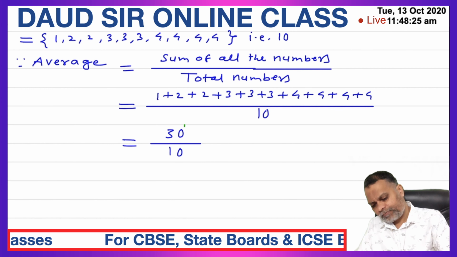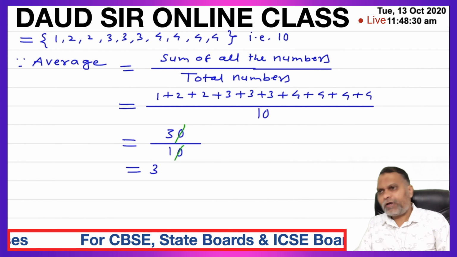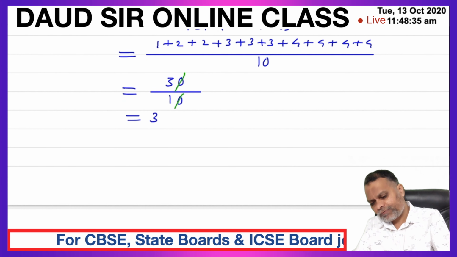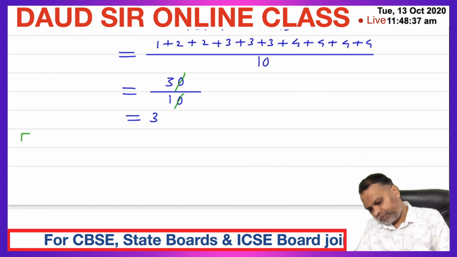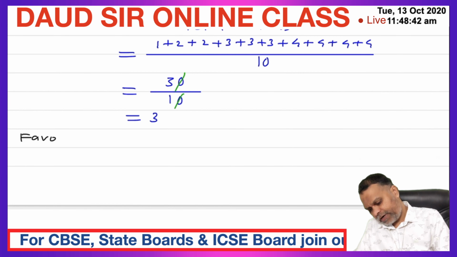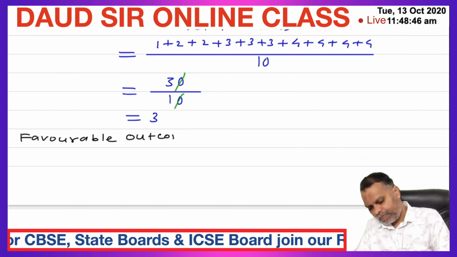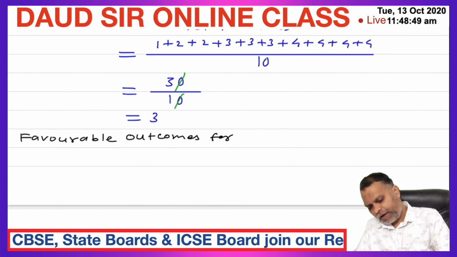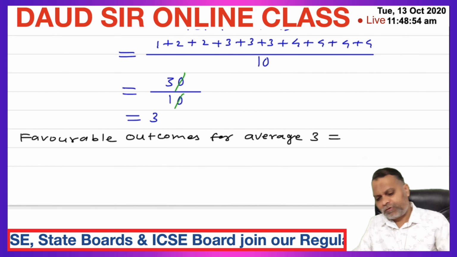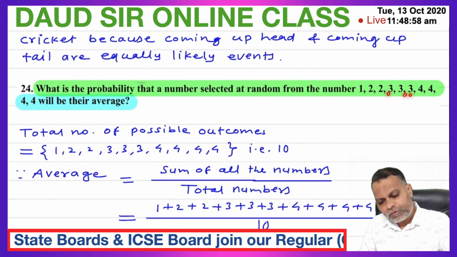0, 0 cancelled. So average of number is 3. Now we have to find out the probability of this 3. So favorable outcomes for average 3 is equal to, how many in the favor of 3? How many 3's here? 1, 2, 3 only.